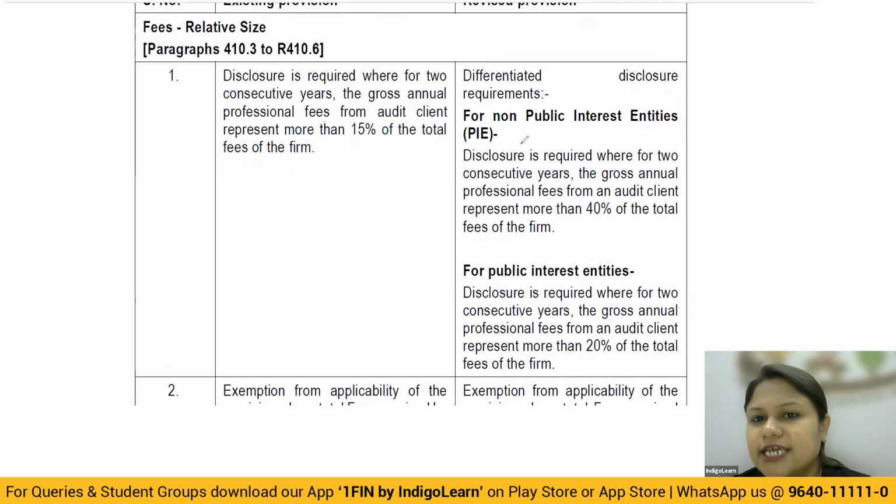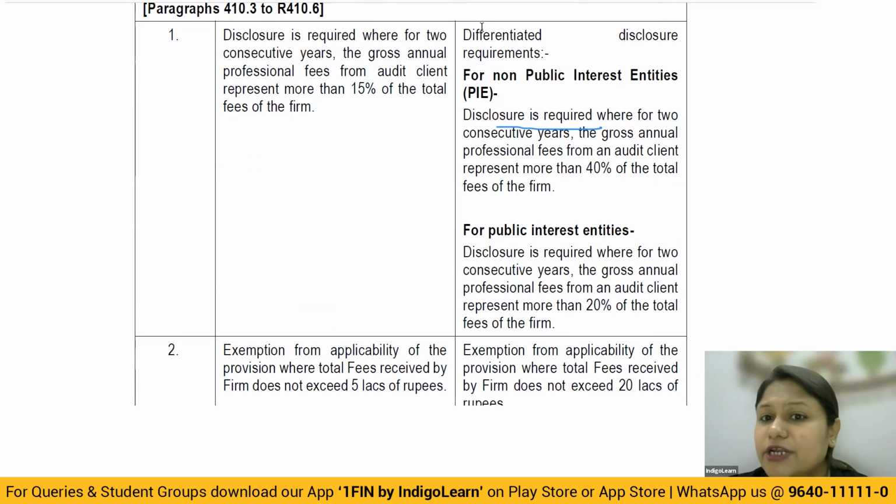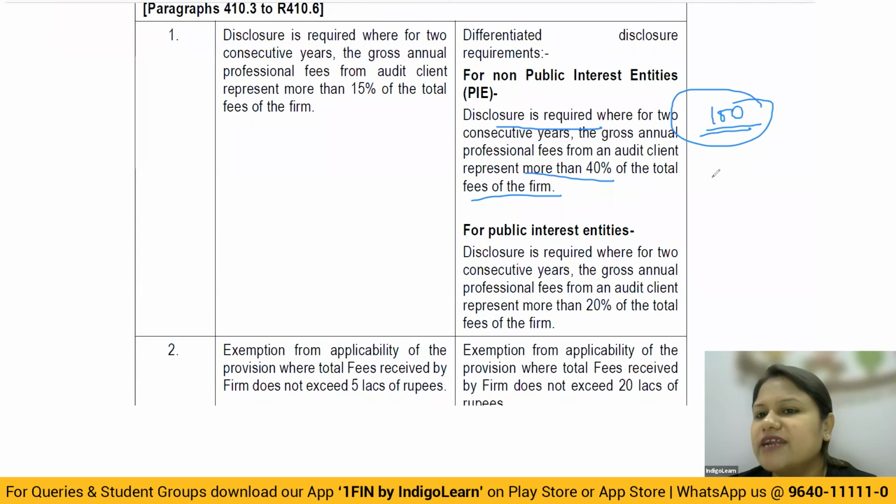So here, in the case of non-public interest entities, if from one particular client the fee you're receiving represents more than 40% of the total firm's audit fees. For example, if 100 is the total annual fees that the practice unit is receiving, 100 lakhs is the total receipts, and 45 lakhs are coming from only one particular client, maybe A Limited, and it is a non-public interest entity.